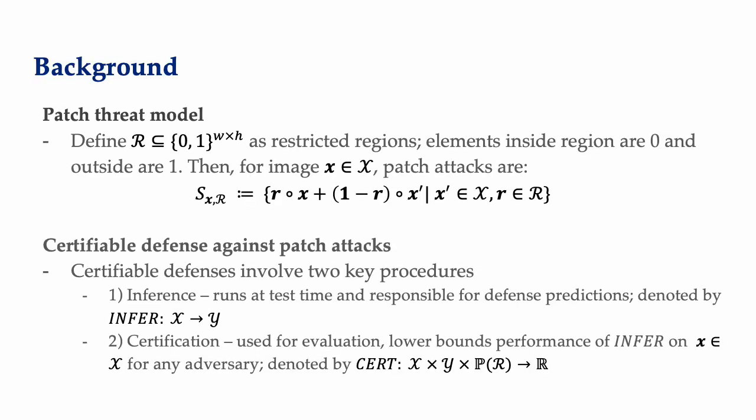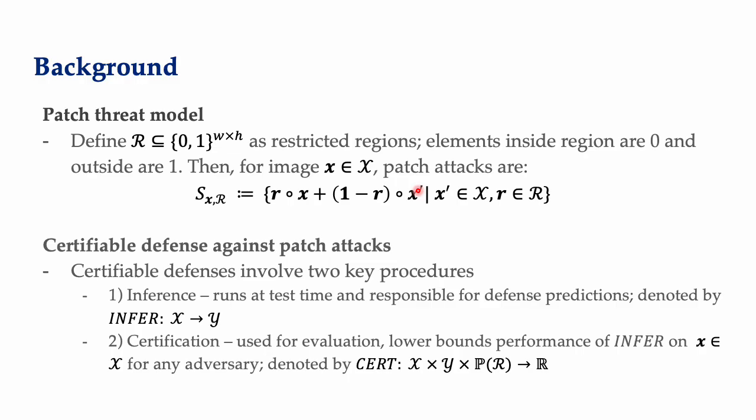All right, now into the background section. So we're first going to talk about the patch threat model. And as I mentioned before, the patch threat model is where an adversary has access to some small restricted region in the image, typically square-shaped. So you can see here's a mathematical representation. For some image X, the patch threat model means you can take some restricted region R and the adversary has full control over it.